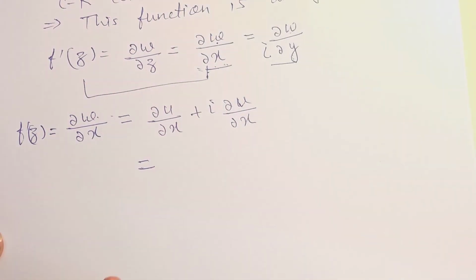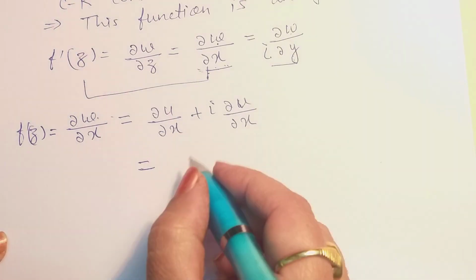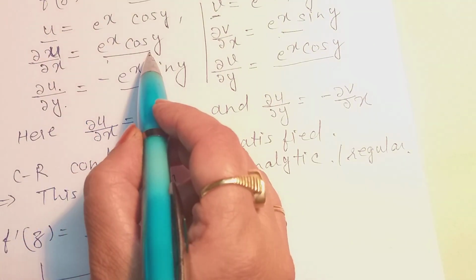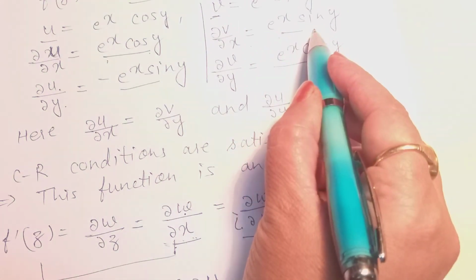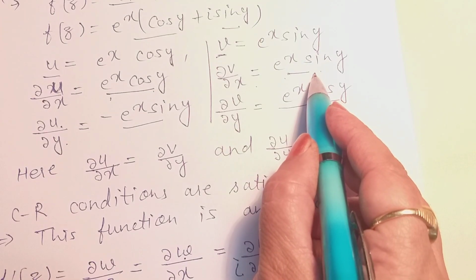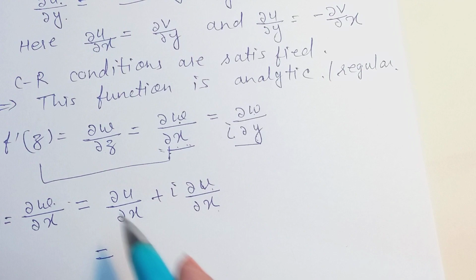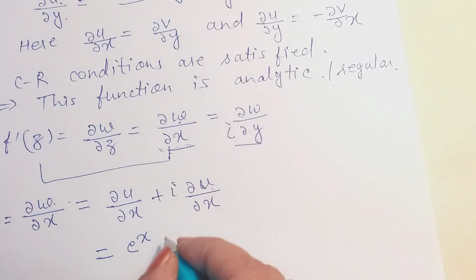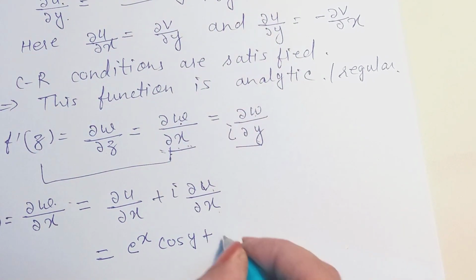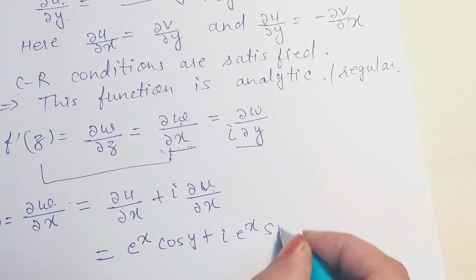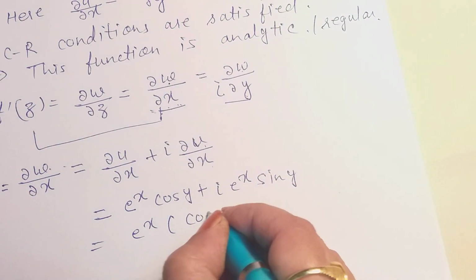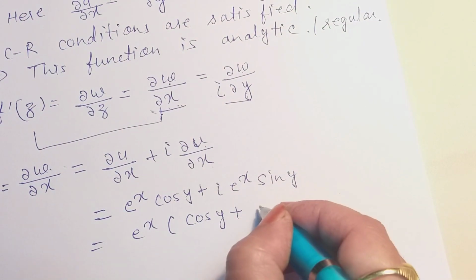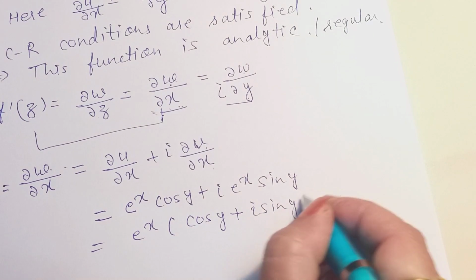Now put the values. Del u by del x, we can see here, is e to the power x cos y, and del v by del x is e to the power x sin y. So we take values from here and we will get e to the power x cos y plus iota e to the power x sin y, or taking e to the power x as common, it will come e to the power x (cos y plus iota sin y).